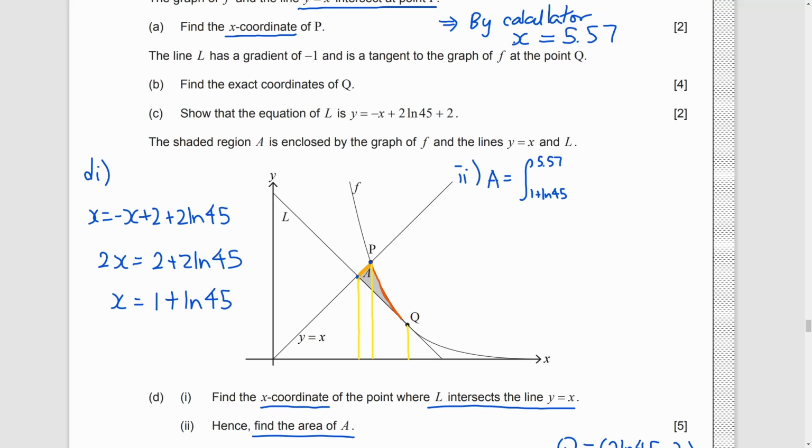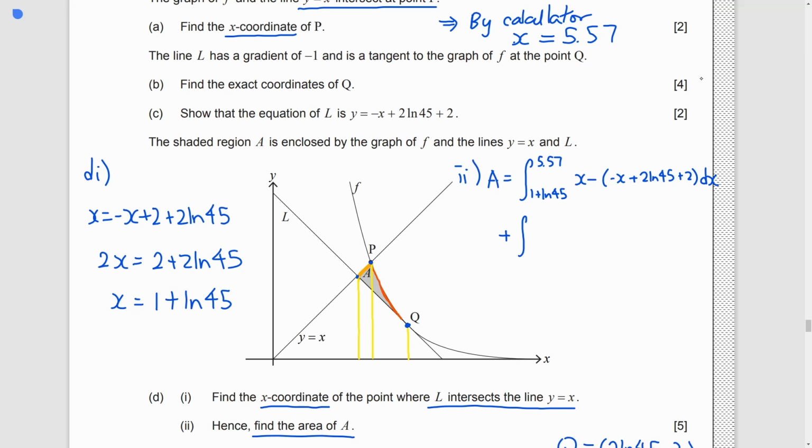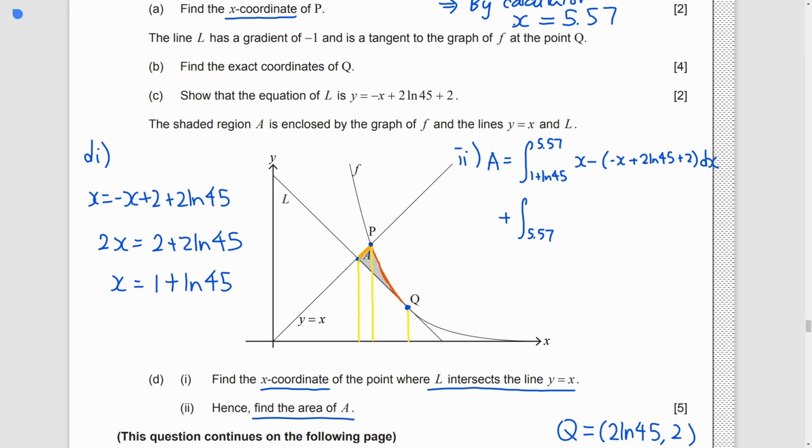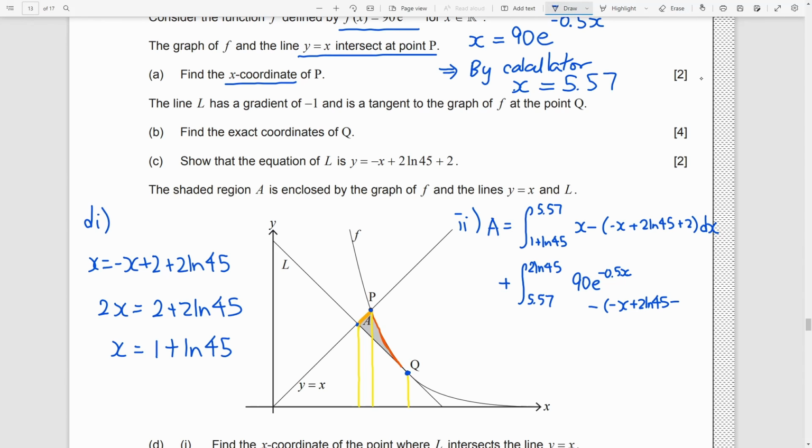And x is from the x-coordinate of point A to P. For the right part, red line function f is on top, and L is at the bottom, which is from the x-coordinate of P to Q. Finally, input this complicated thing into our calculator. We get 1.52.